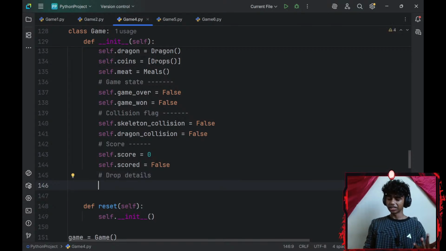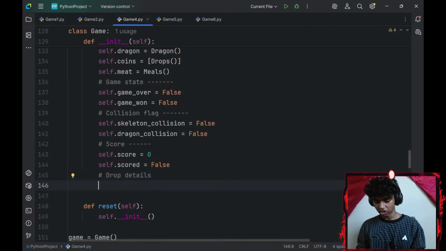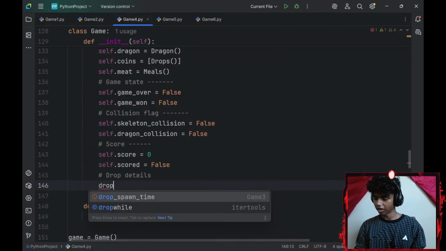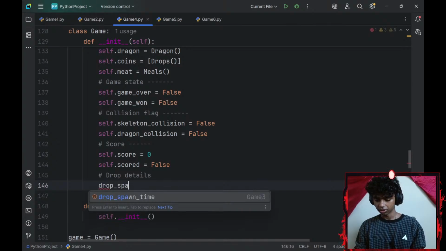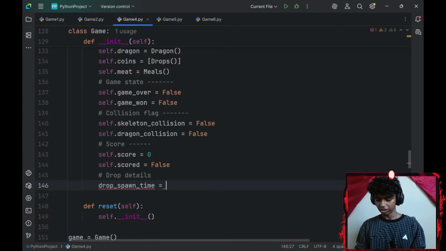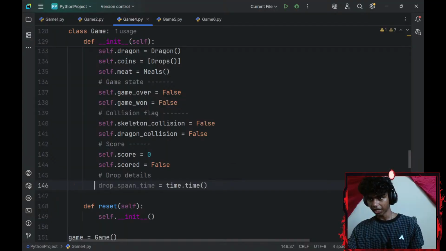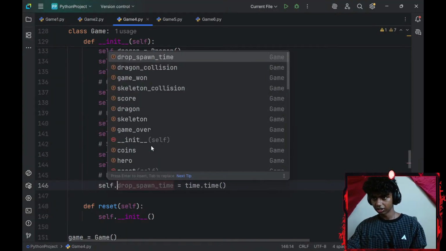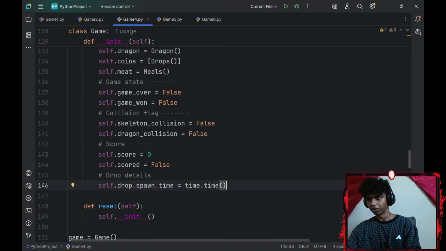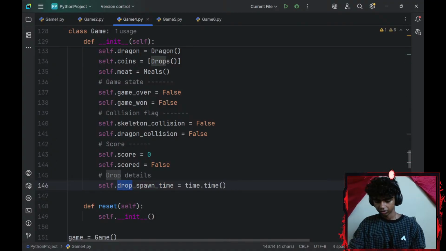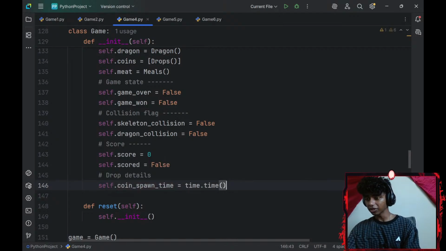The first variable is going to be drop_spawn_time, which is going to be equal to the time module's time function. I will add a self prefix to convert this to an instance variable, coin spawn time.